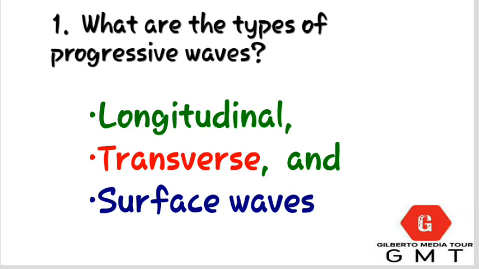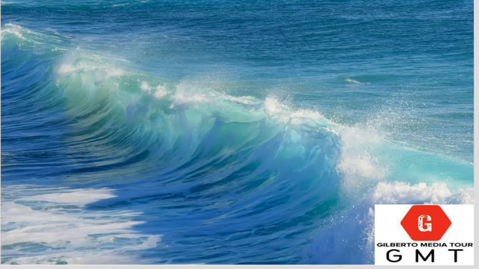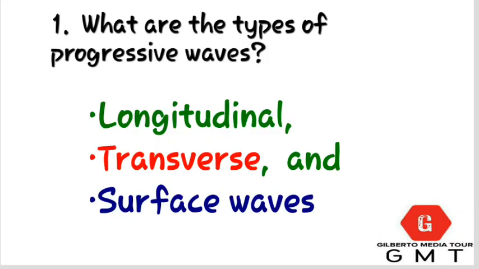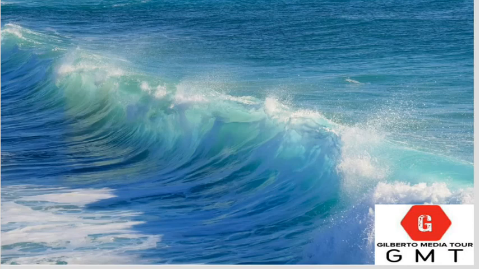The surface wave is a combination of the two waves, longitudinal and transverse. Surface waves are those waves where vibrating particles are both parallel and perpendicular to the direction of wave travel. For instance, the waves on the surface of water are named surface waves because the vibrating particles on the water are both parallel and perpendicular to the direction of wave travel.